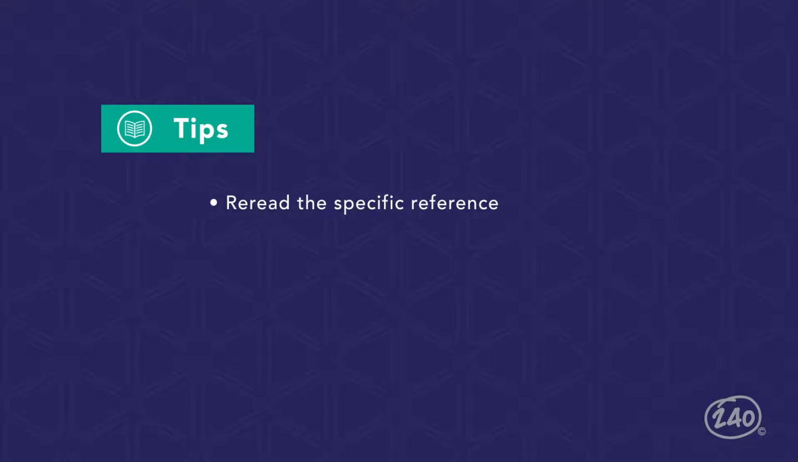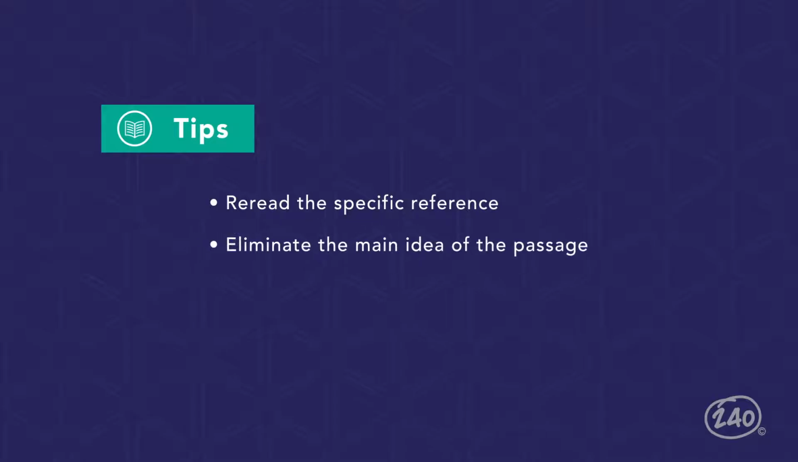Find the specific reference in the passage and reread it. This is often presented as a noun in the question. What is said about it? A common distractor is the main idea of the entire passage. Remember, supporting idea questions are much more focused.